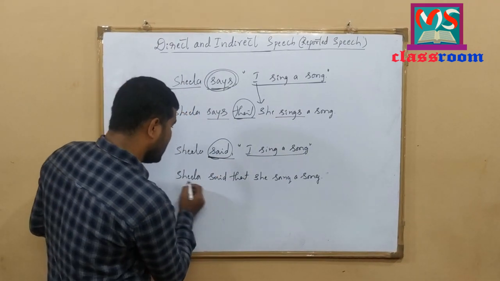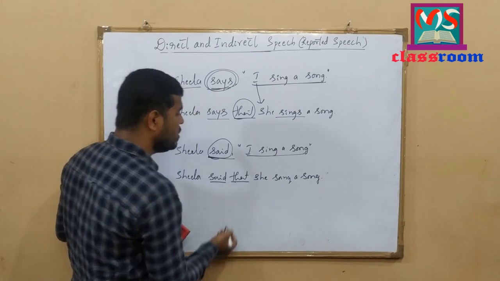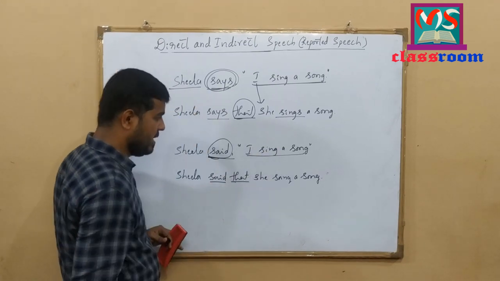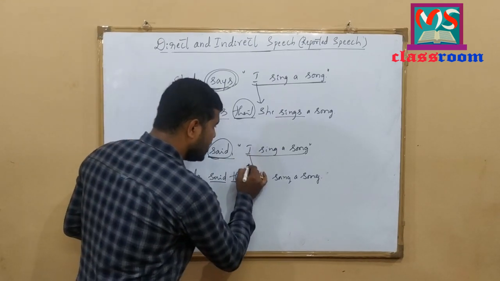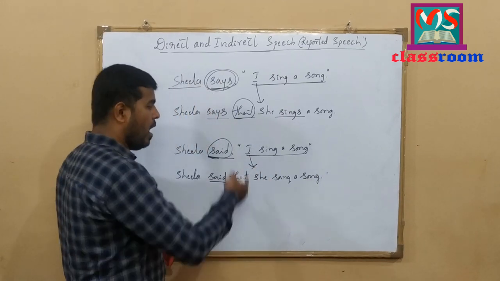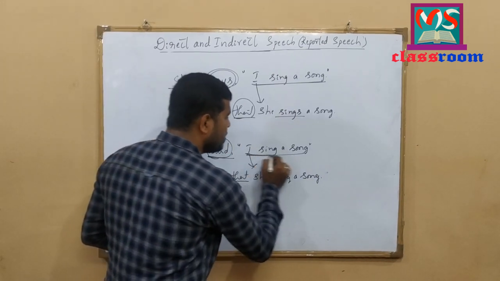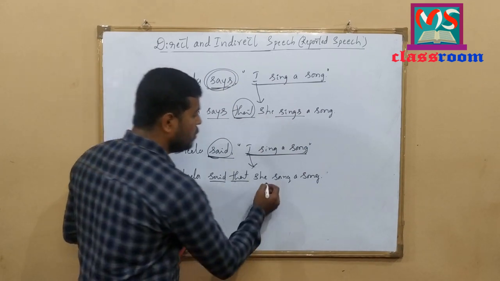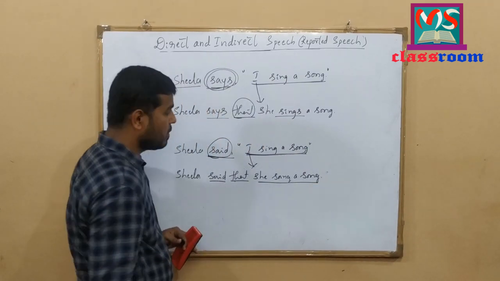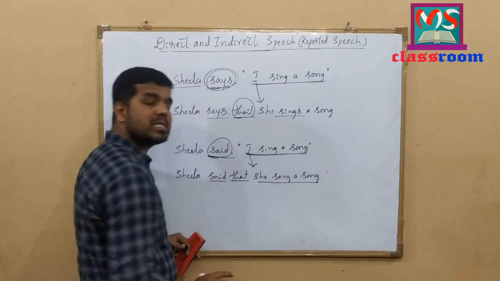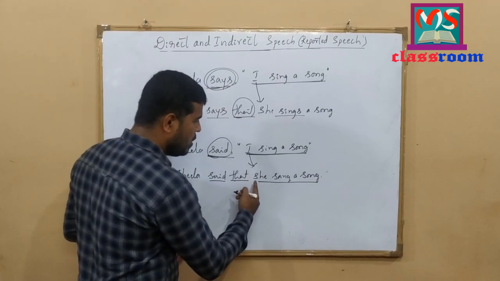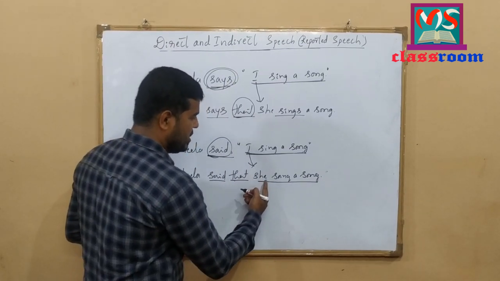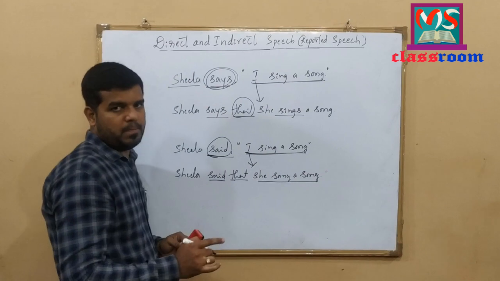That is why Sheila said, and I have used that according to the kind of sentence, and I have changed the personal pronoun to she. Along with that, I have changed the tense of the sentence to simple past tense. I sing a song is simple present tense, which changes to simple past, that is, she sang a song.